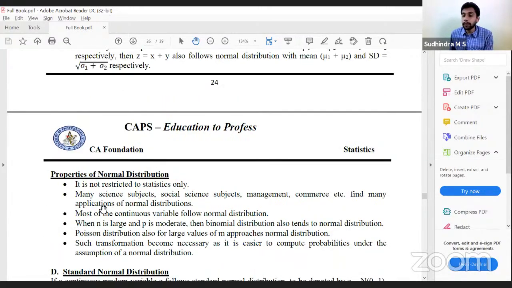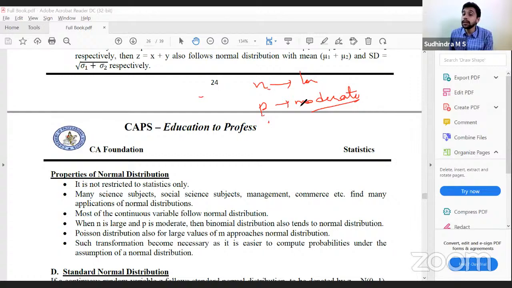Its application is wide, not only restricted to statistics; various other subjects also have this application: science, social, management, commercial, etc. Most continuous variables follow normal distribution. When n is large and p is small, binomial distribution tends to Poisson.